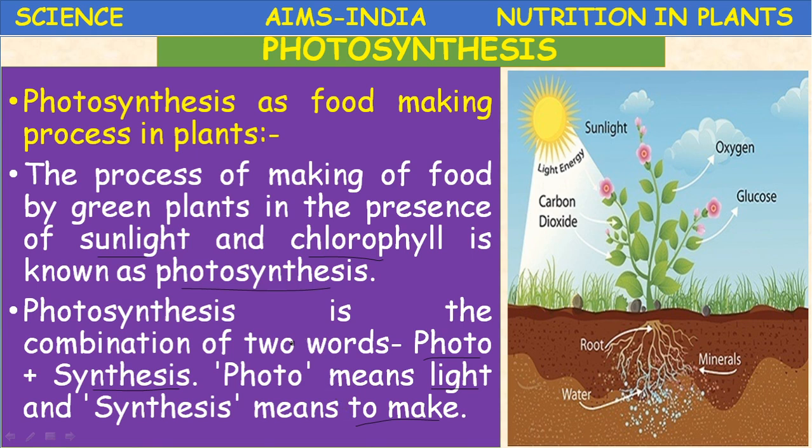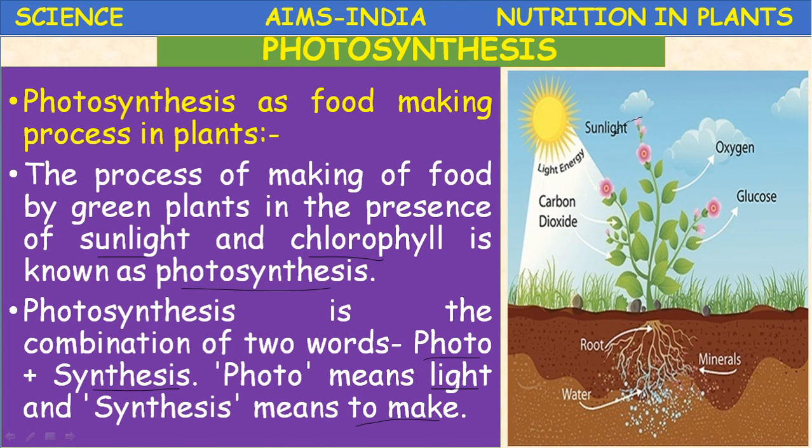Photosynthesis is the process by which the organism makes its food material by utilizing sunlight. Such organisms are called photoautotrophs, for example, green plants.